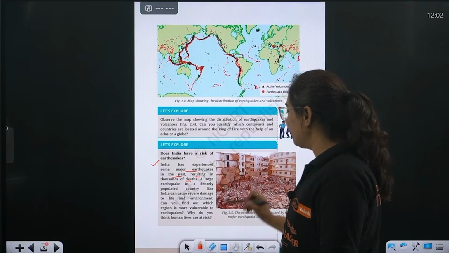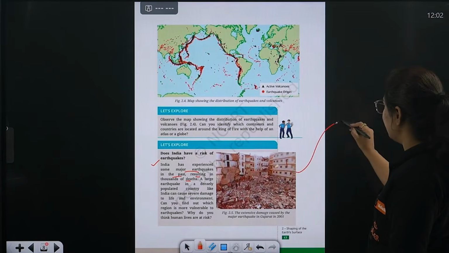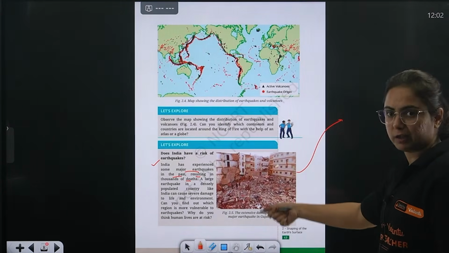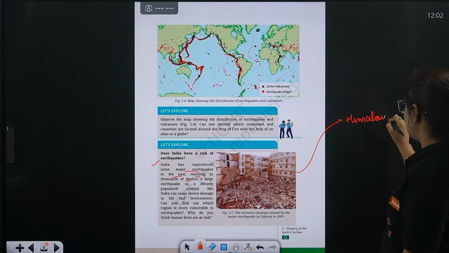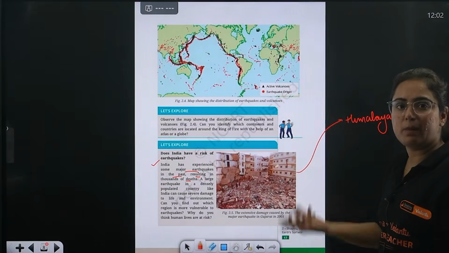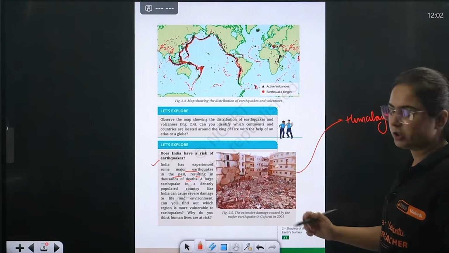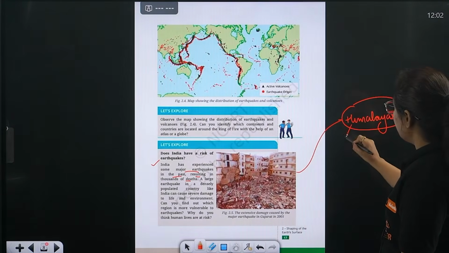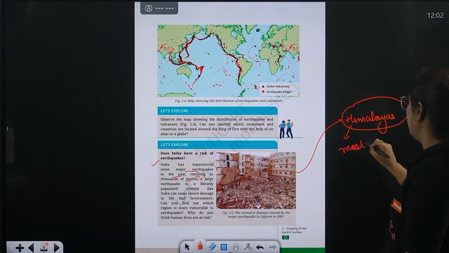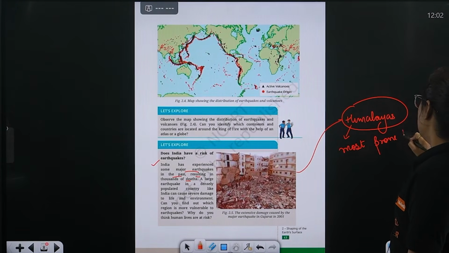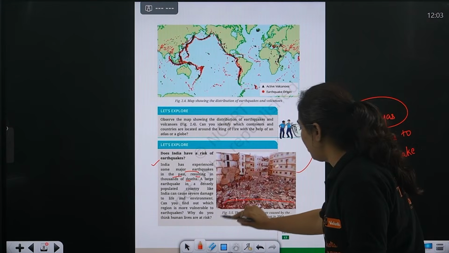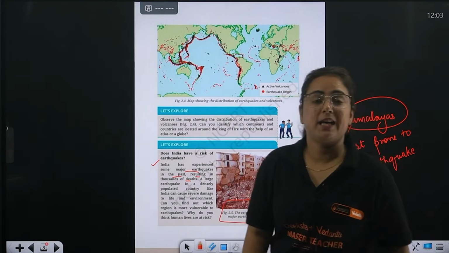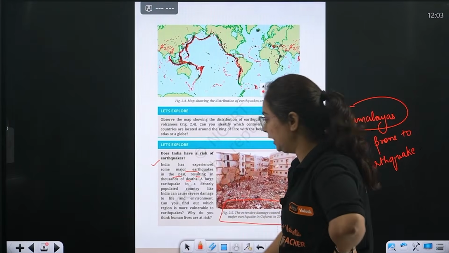Can you find out the region? I will tell you the region. Yes, this picture is from the Gujarat part. However, I will not say that only the Himalaya is a region in India which is prone to earthquake, but the Himalayan region is the most prone to earthquake. Okay? However, tremors are faced by other parts of India too, and the 2001 Gujarat earthquake is an example of it, right?